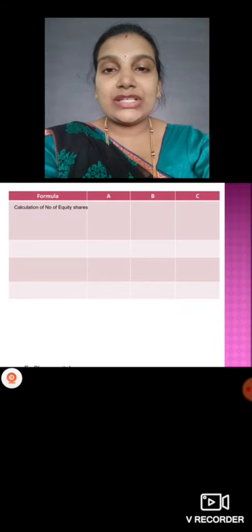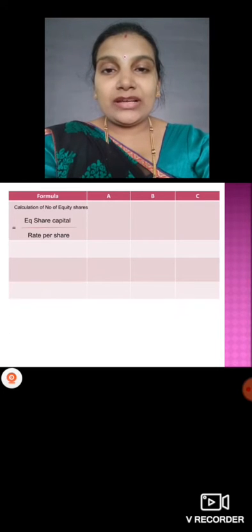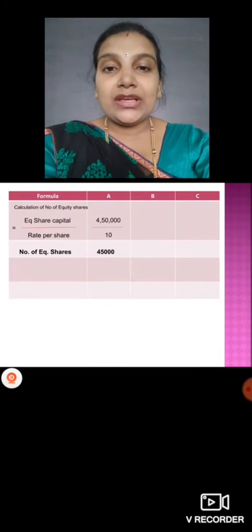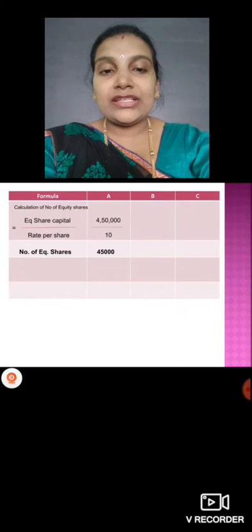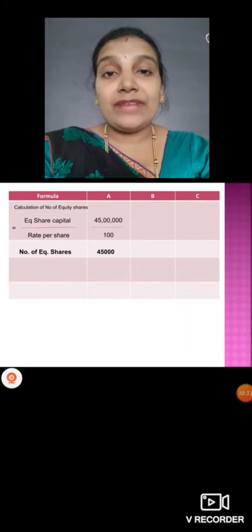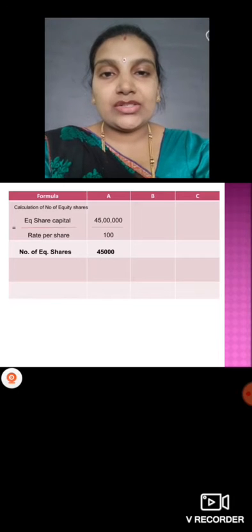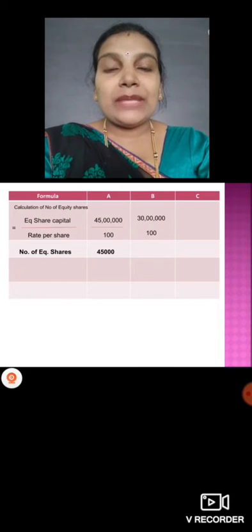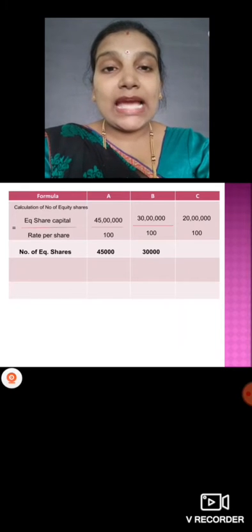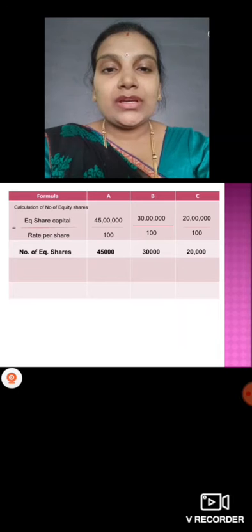The number of equity shares: equity share capital divided by rate per share. Plan A, equity share capital is 45 lakh. Not 10, it is 100 per share. So 45 lakh divided by 100 per share gives 45,000. Plan B, 30 lakh equity shares divided by 100, 30,000 equity shares. Plan C, 20 lakh equity shares at 100 rupees per share, so 20,000.